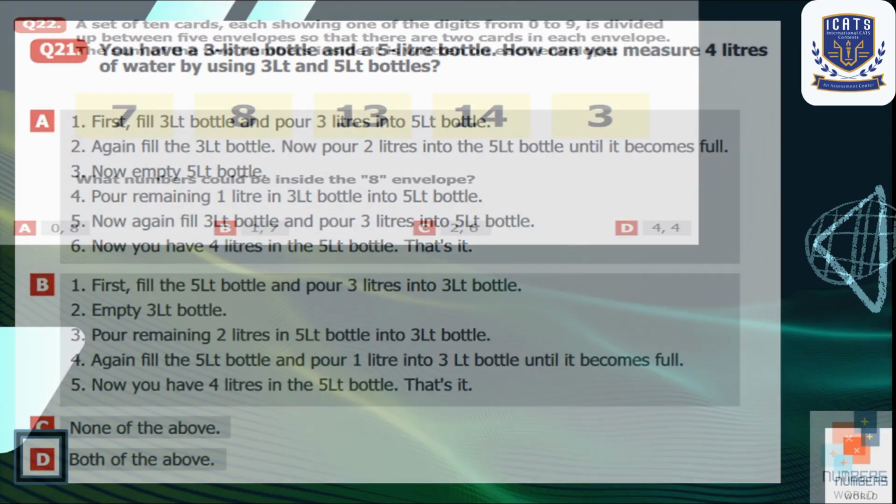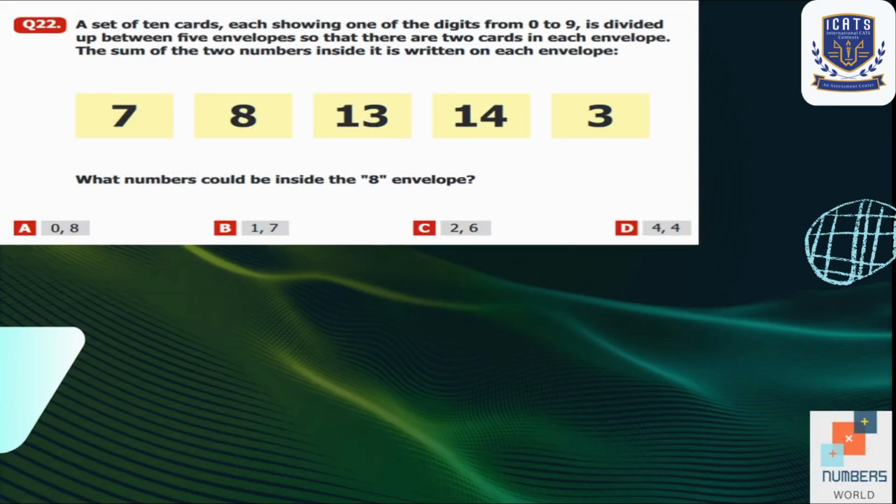Question number 22. A set of 10 cards, each showing one of the digits from 0 to 9, is divided up between 5 envelopes so that there are 2 cards in each envelope. The sum of the 2 numbers inside it is written on each envelope. So we have numbers over here 7, 8, 13, 14, and 3. What numbers could be inside the 8 envelopes? We will check all our options here.